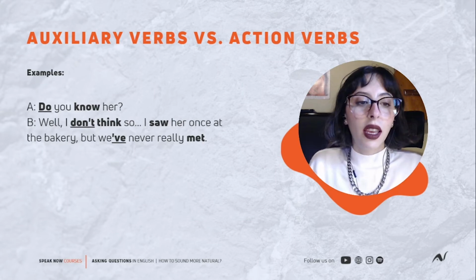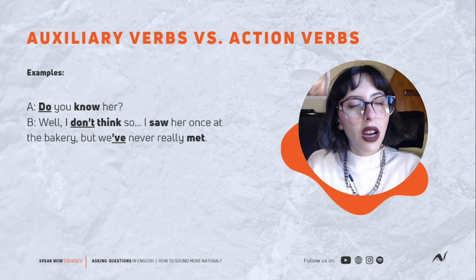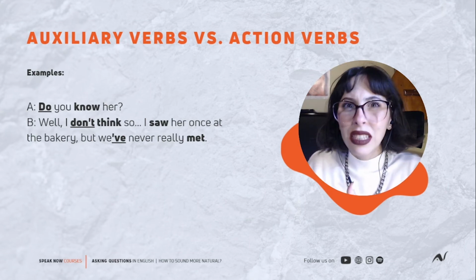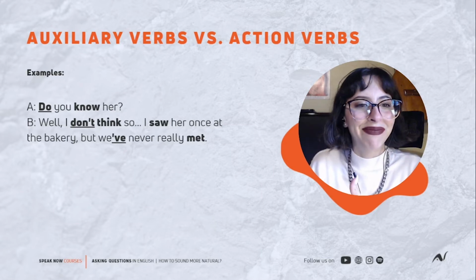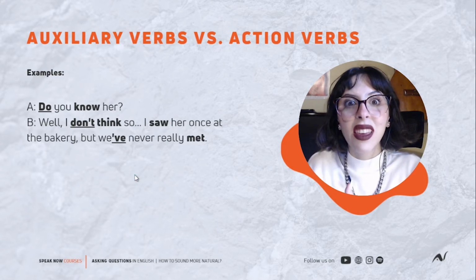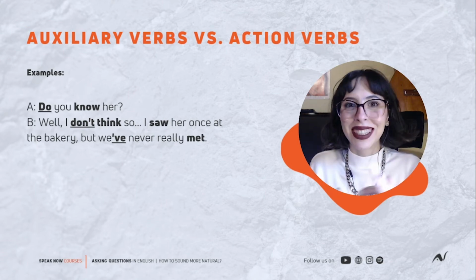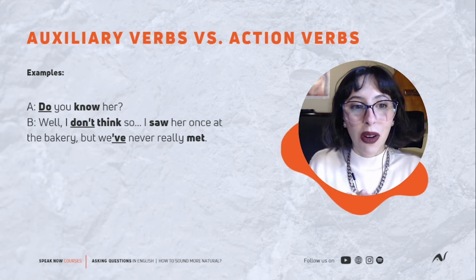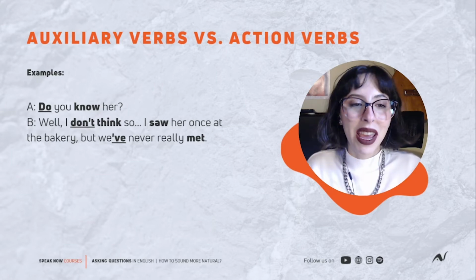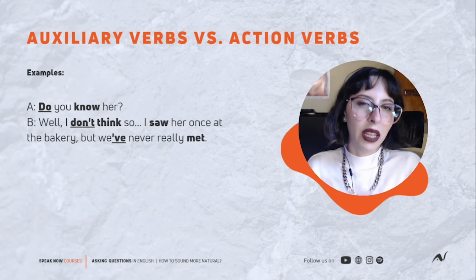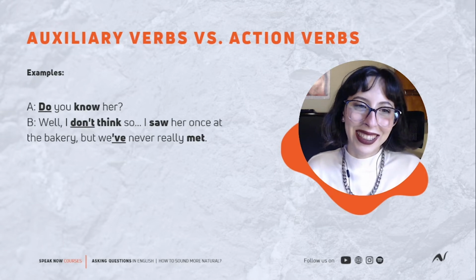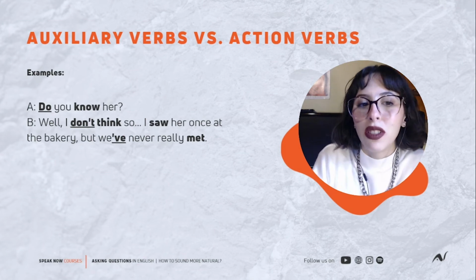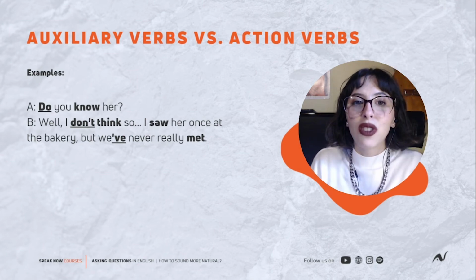In the negative, it would be incorrect if I said, well, I not think so, or I think not. I see many students saying this. I think not. This is also incorrect. We need the auxiliary verb do to make this negative. We will understand more about this in the next lessons. But I want you to observe that. How it is important to use do in both questions and negatives.